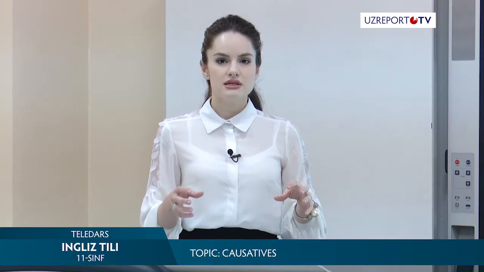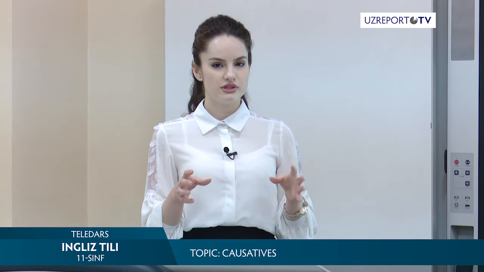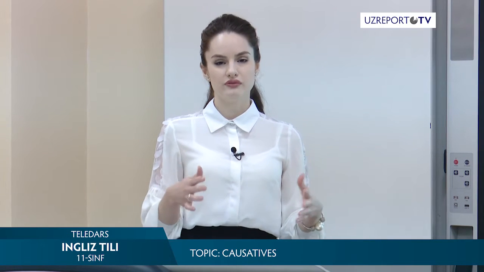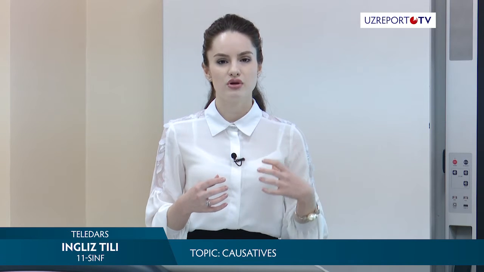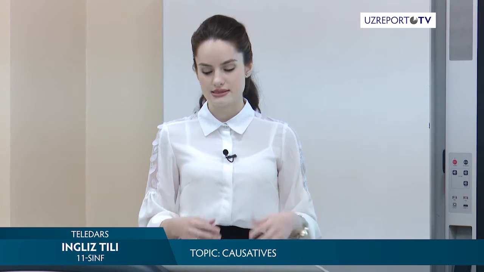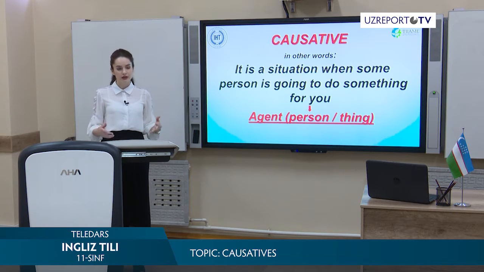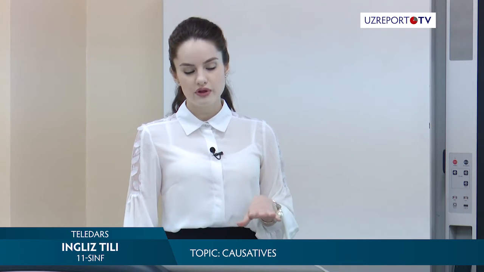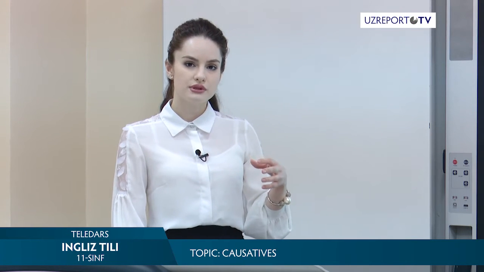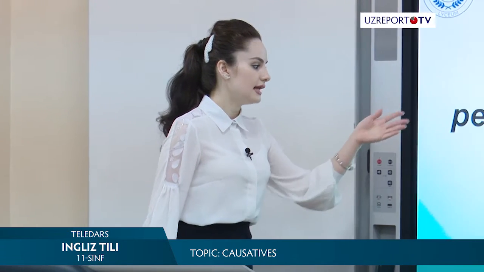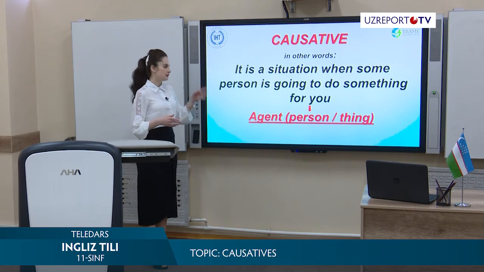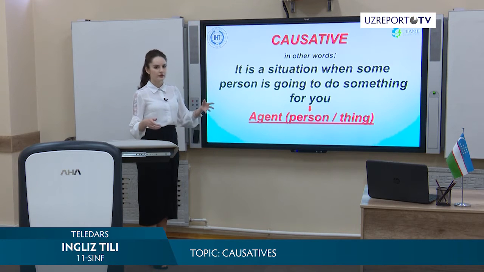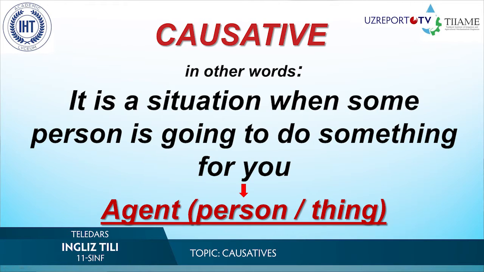Causative verbs is not a new rule. You should remember this first of all. It is some form of the verb, some form of expressing your ideas. In other words, in a more simple way, you may say that it is a situation when some person is going to do something for you. So this person or this thing is an agent. In linguistics, you should say that it is an agent. It's not someone or something, it is an agent. Remember this rule, because then I will give you some structure and there I will fix the word agent.